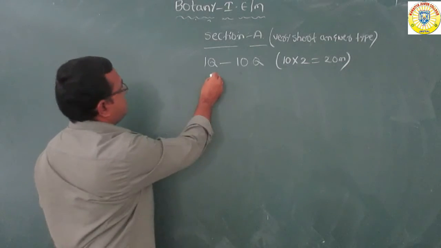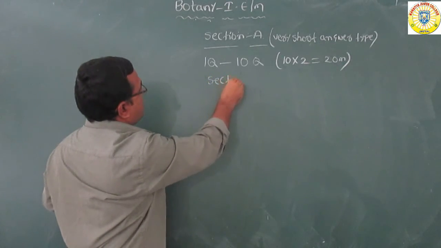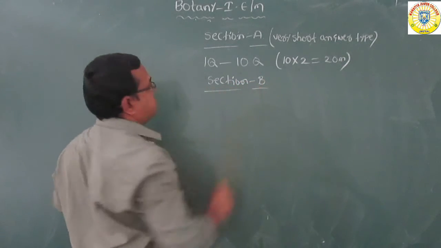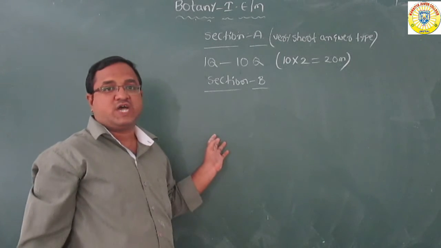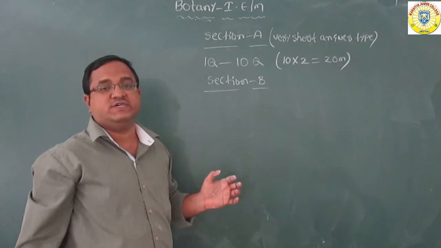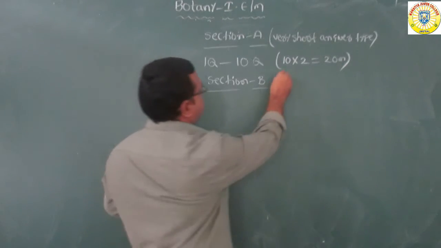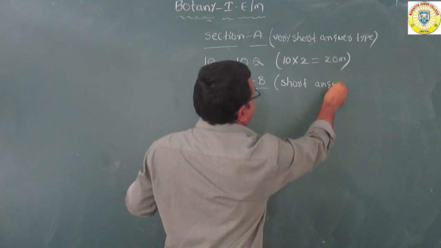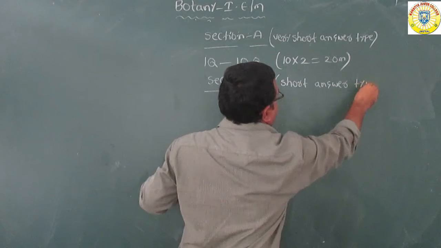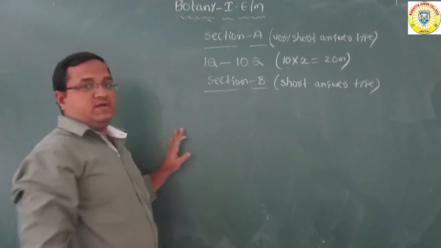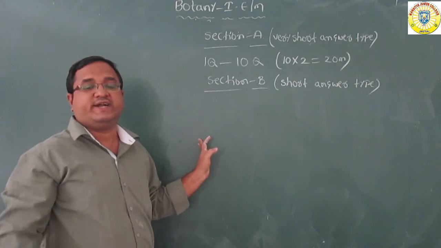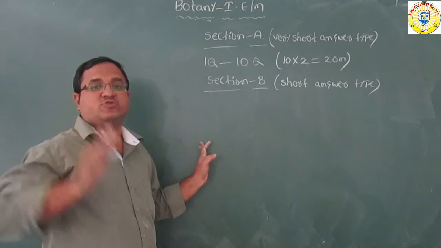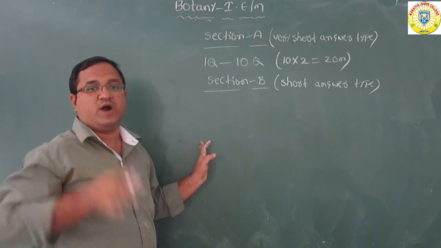Now coming to Section B. Section B is short answer type. They will give 8 questions. In that, internal choice is there. Out of 8 questions, you should attempt any 6 questions. Each question carries 4 marks.